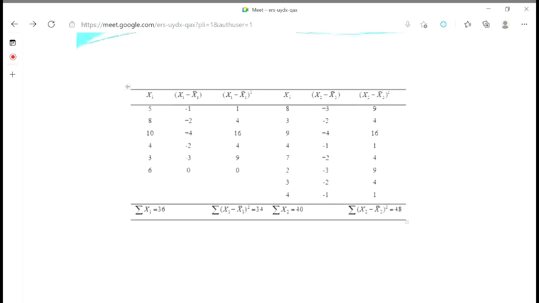Yes, sir. Same, then we have squared each value. Like 1 square 1, 2 square 4, 4 square 16, minus 2 square 4, minus 3 square 9, 0 square means 0. And the same thing we have done for the second drug also. That is 8, 3, 9, 4, 7, 2, 3, 4. Same procedure.